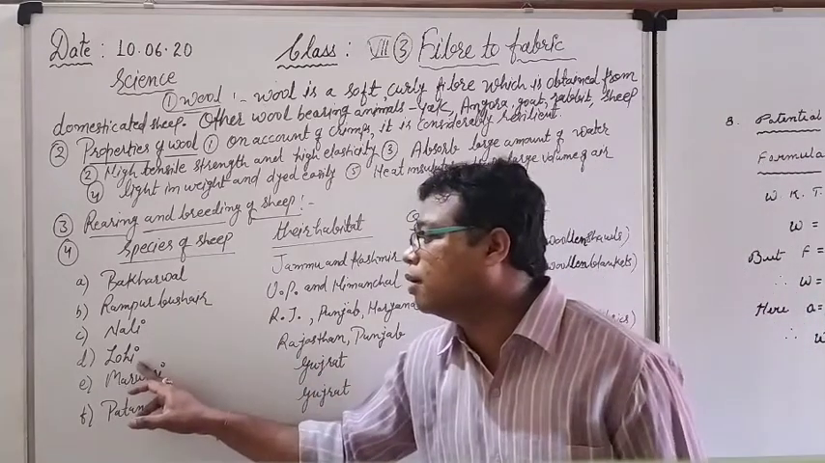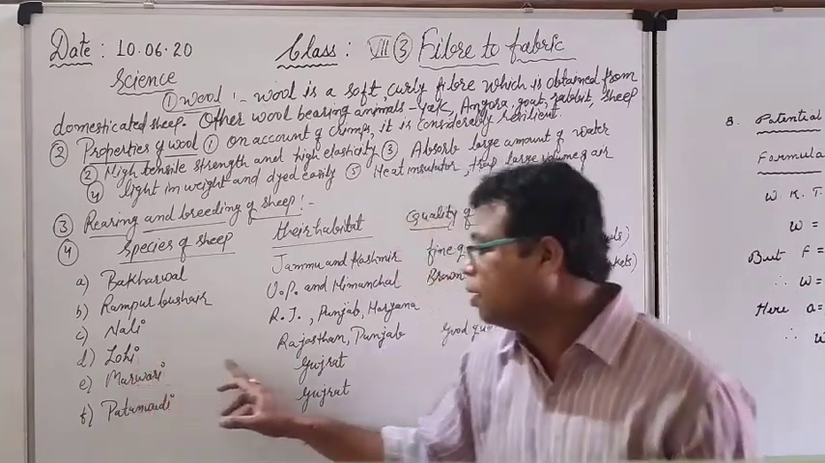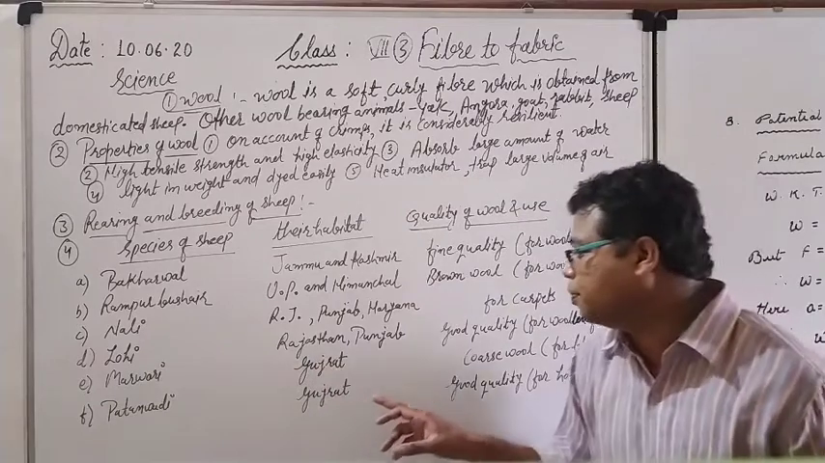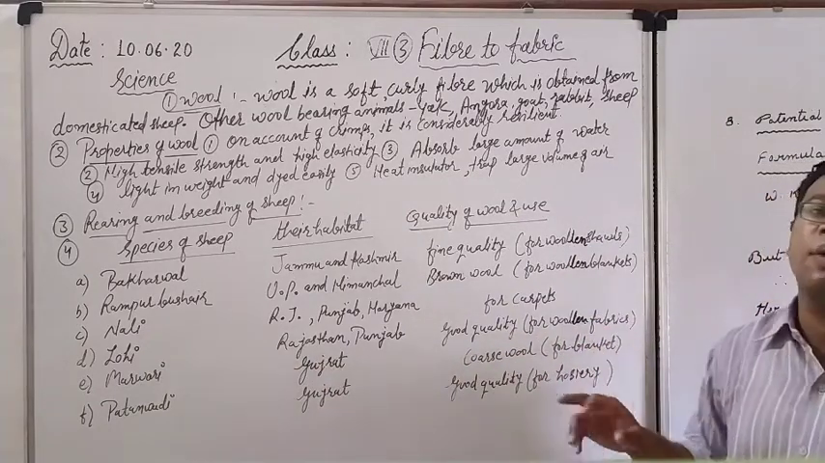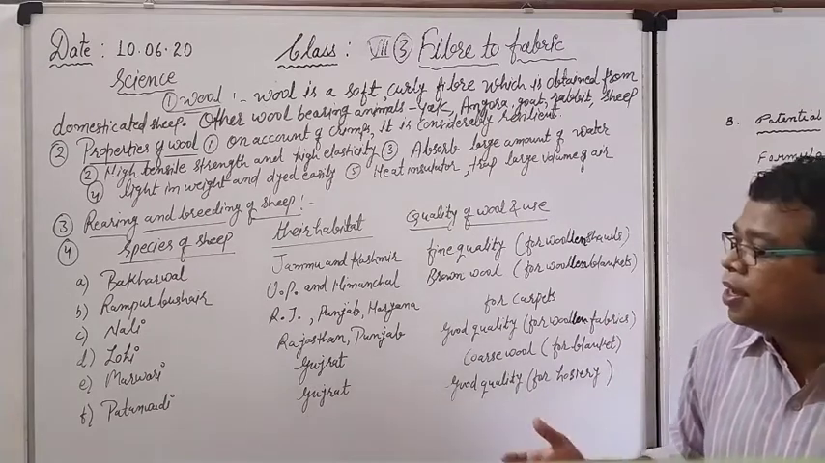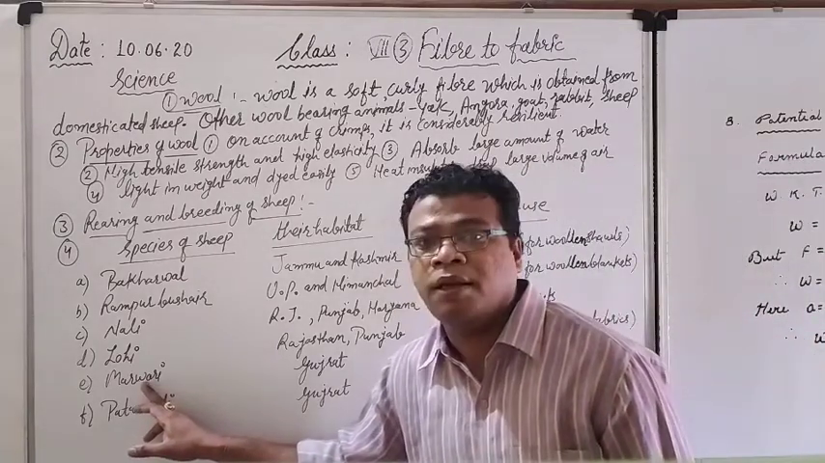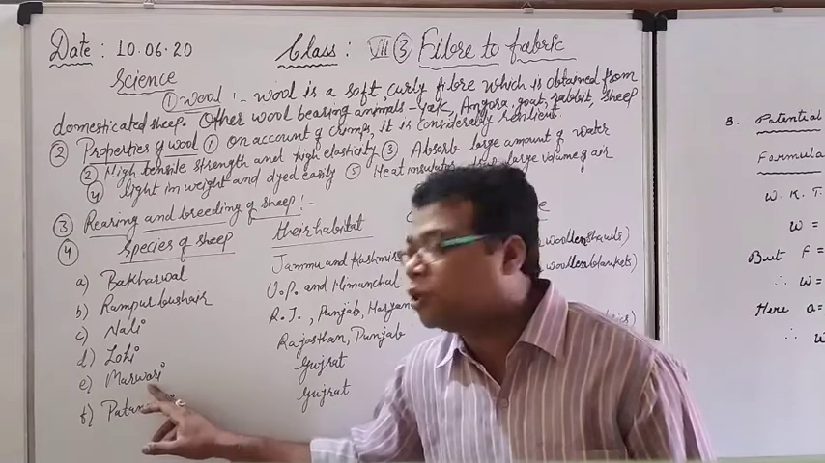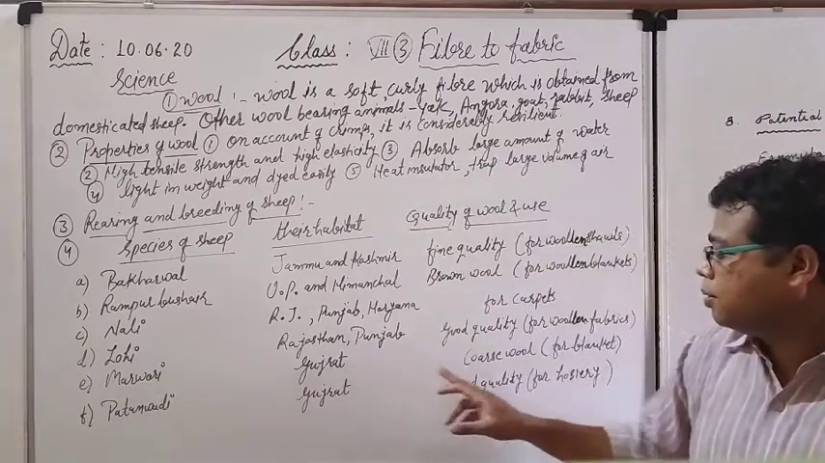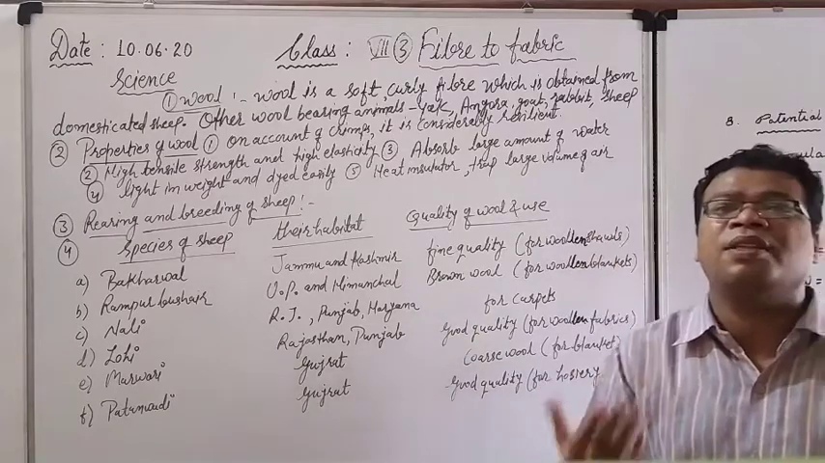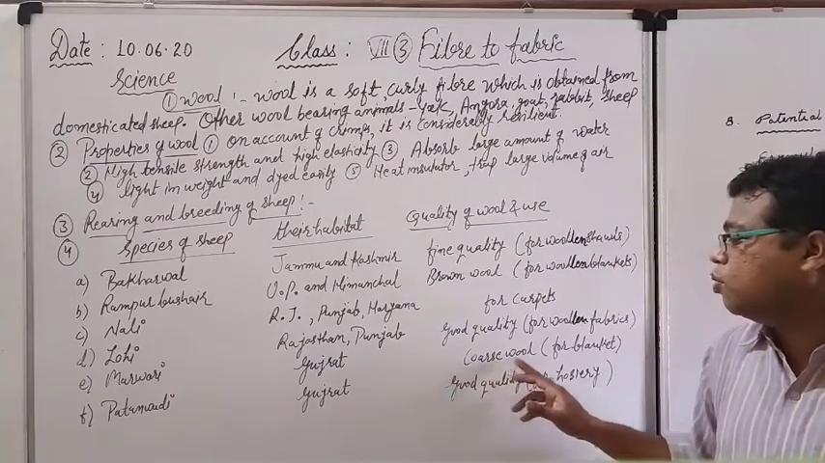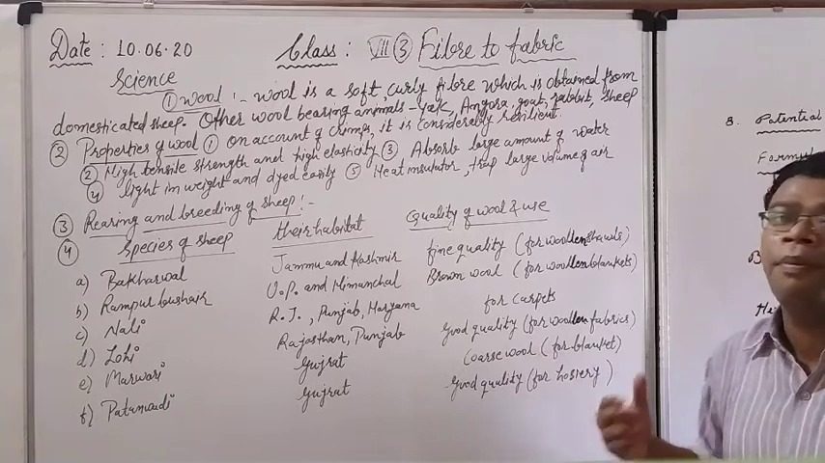Next is the Lohi, breed of the sheep. It is reared in Rajasthan and Punjab. Again, it gives good quality wool which is suitable for woolen fabrics. Fabrics means kapade, woolen fabrics. Okay. Next is the Marwadi. Marwadi, name of the sheep, breed of the sheep, reared in Gujarat. Coarse wool means rough quality of wool. Coarse means not having a smooth surface. So it gives coarse wool which is suitable for blankets.